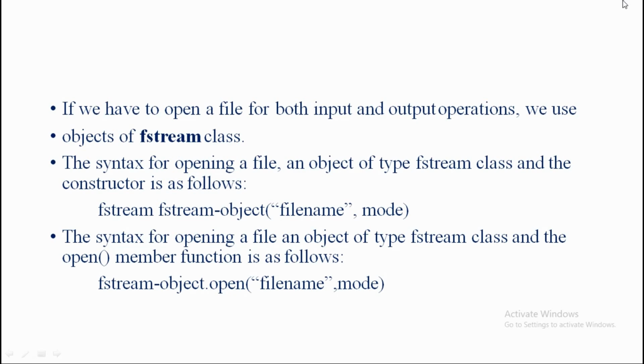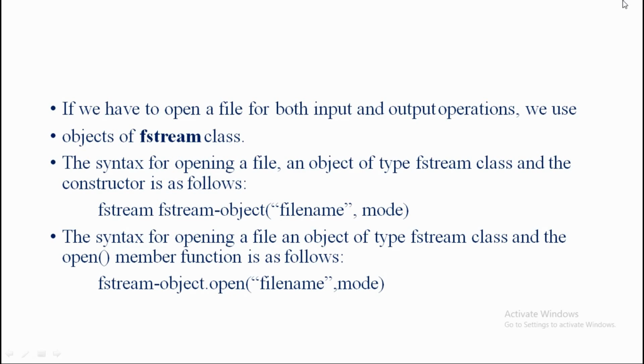Now let's see the syntax for the fstream class. The syntax for opening a file, an object of type fstream class, and the constructor syntax is as follows. Here also I am going to use what we used separately for input as well as for output. First of all I am going to use the syntax as a constructor. Should remember it, should listen properly. Now I am writing the syntax: the syntax for opening a file, an object of type fstream class, the constructor syntax is as follows.